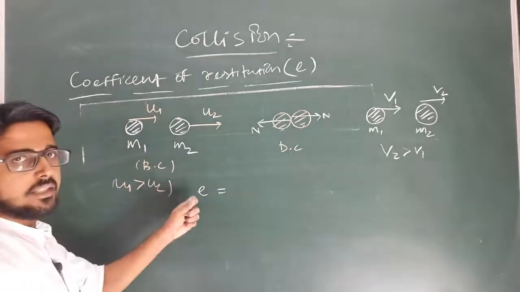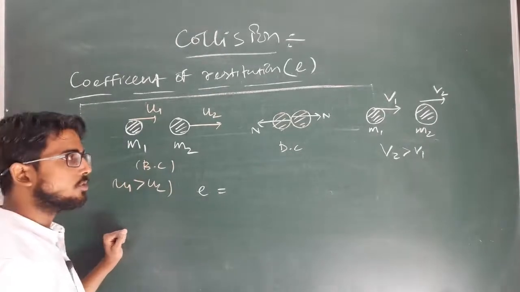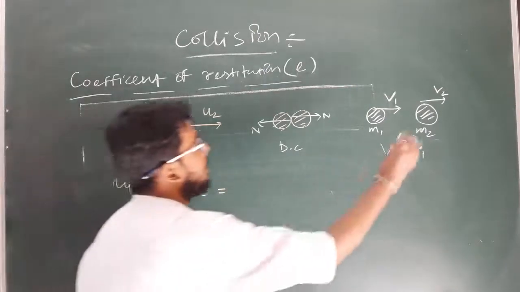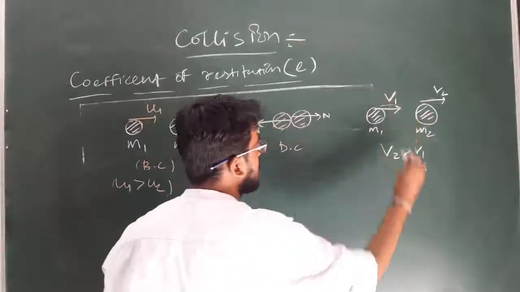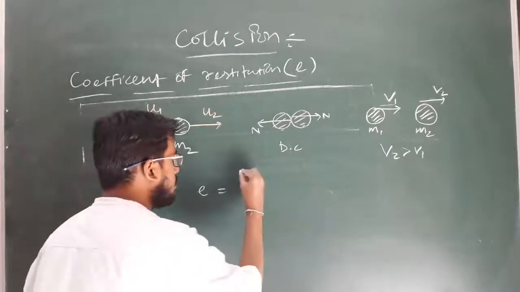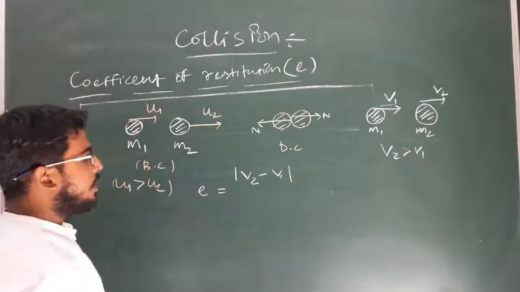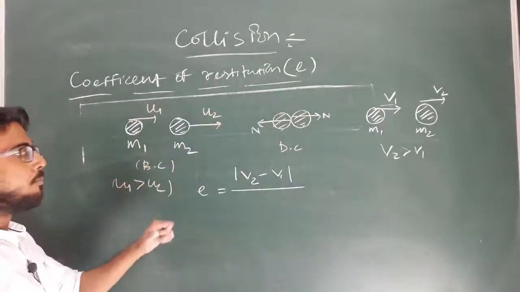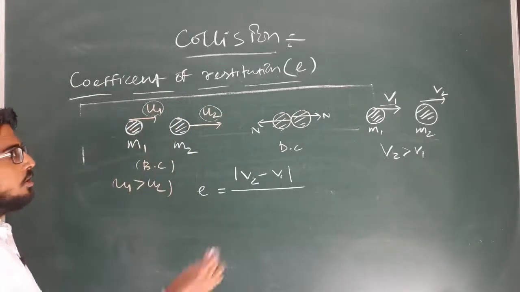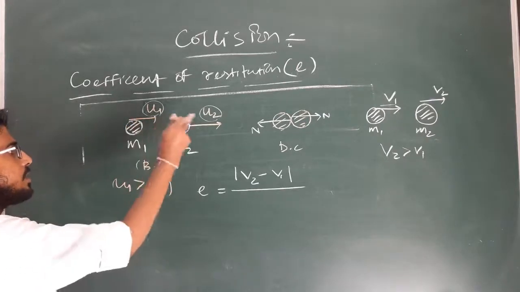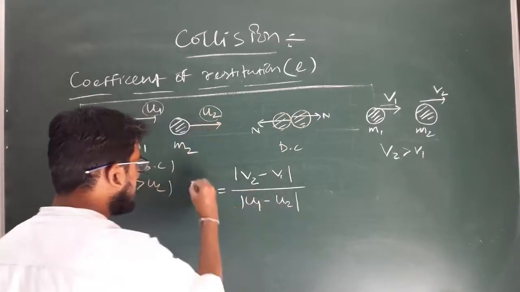So in this particular case, what is e? According to the definition, we know e is defined as the relative velocity of separation divided by relative velocity of approach. So what is relative velocity of separation? This is the velocity with which the two bodies get separated, and as here v2 is greater than v1, the relative velocity of separation will be v2 minus v1, and we are taking the mod, divided by the relative velocity of approach, the velocity with which the two bodies approach each other. So what is relative velocity of approach? As here u1 is greater than u2, the relative velocity of approach will be u1 minus u2.